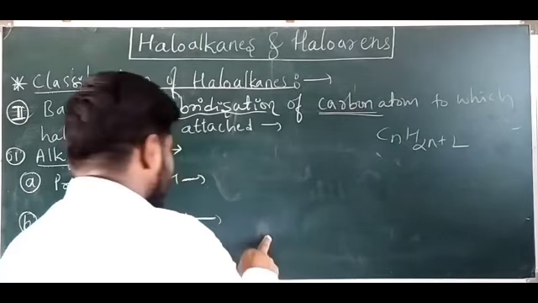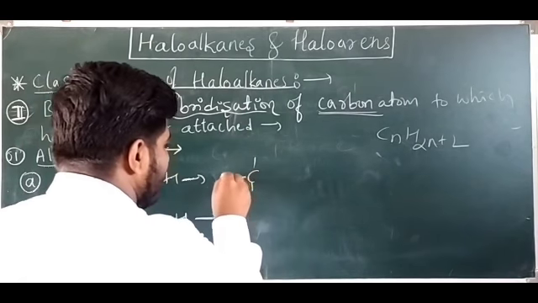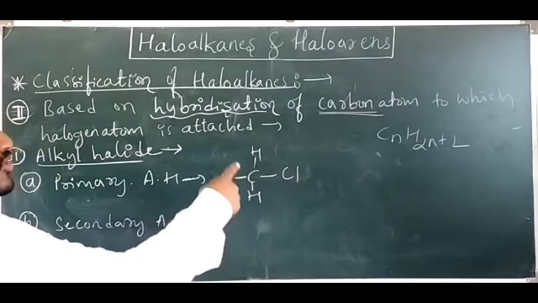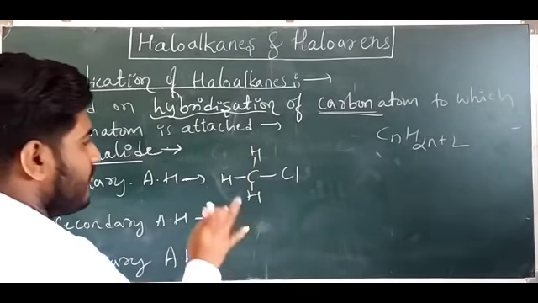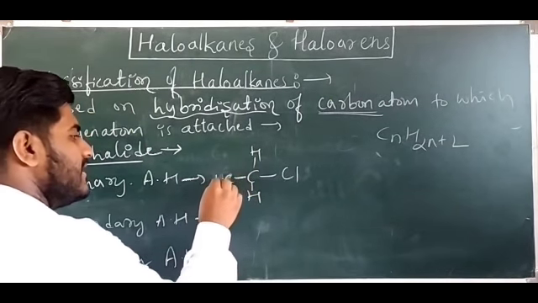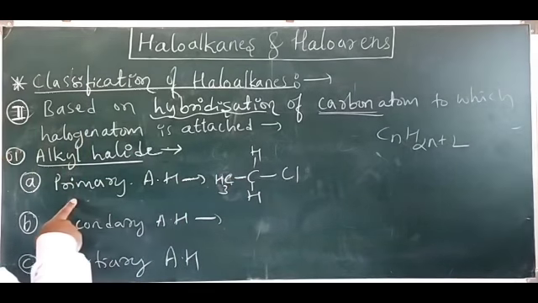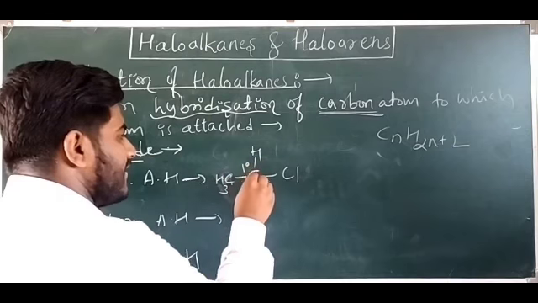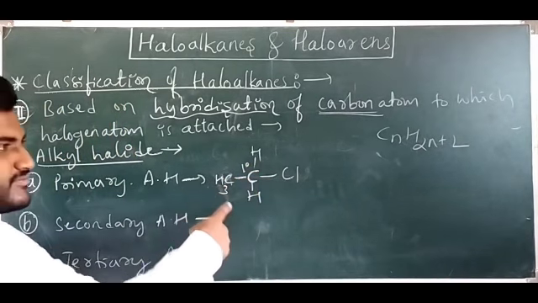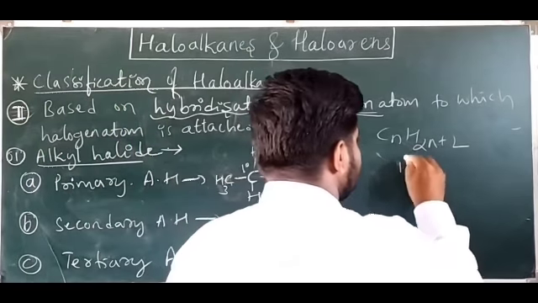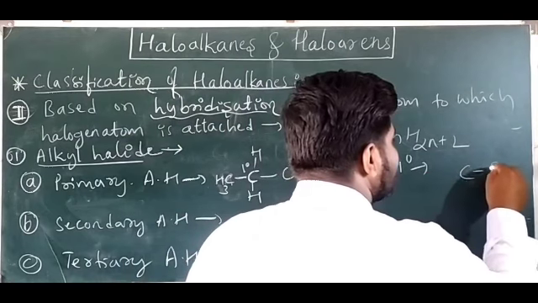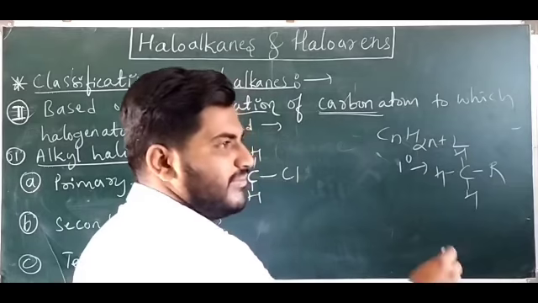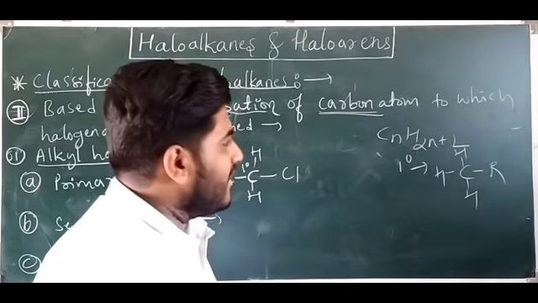Look at the example: this is the methane molecule, and with one halogen there is no substituent, all are H only. If one H is replaced by CH3, that is also called a primary alkyl halide. This carbon is called the primary carbon atom. Primary means the carbon has only one substituent, and on the remaining sides we have H only. The substituent may be CH3, C2H5, whatever.